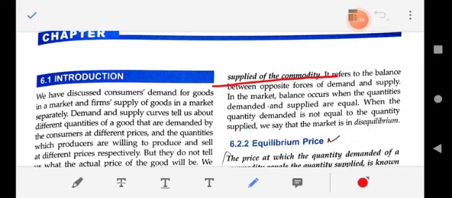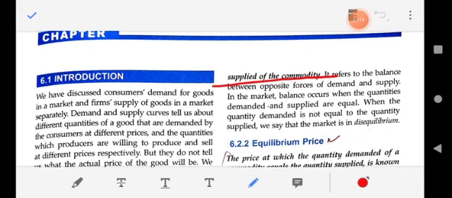Now, disequilibrium. What is disequilibrium? Disequilibrium is a situation in which quantity demanded of a commodity is less or more than quantity supplied. Quantity demanded is not equal to quantity supplied.